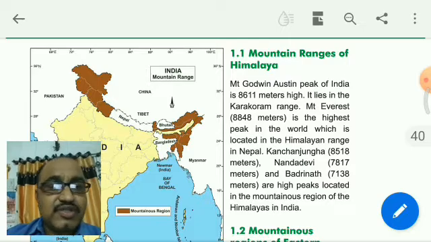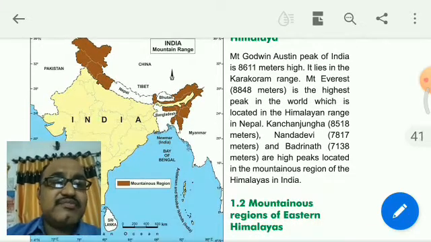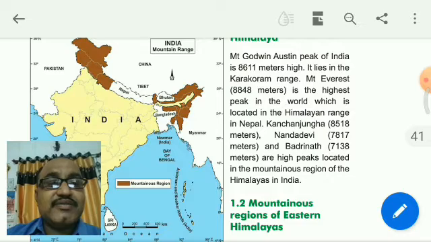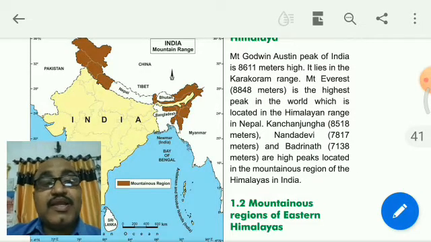Next is Kanchenjunga, 8518 meters, Nanda Devi 7817 meters, and Badrinath 7138 meters are the high peaks located in the mountainous region of the Himalayas in India.